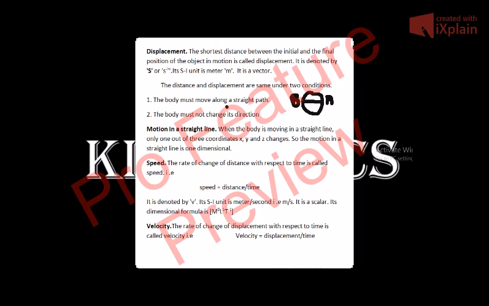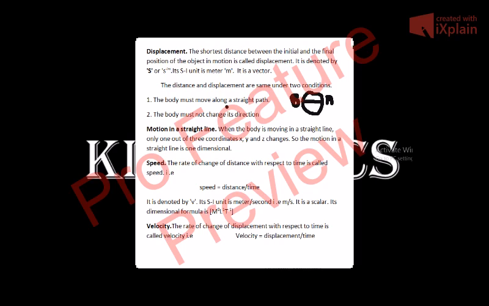As I have shown you, if a body starts from point A, moves along the circumference of the circle and again reaches point A, its distance will be equal to 2πr, but its displacement will be 0. Similarly, if a body moves from point A to point B, its distance will be equal to half of the circumference of the circle, that is 2πr by 2, that is πr, but its displacement will be equal to the diameter of the circle, that is AB. So you have already learned about displacement and distance in your earlier classes.